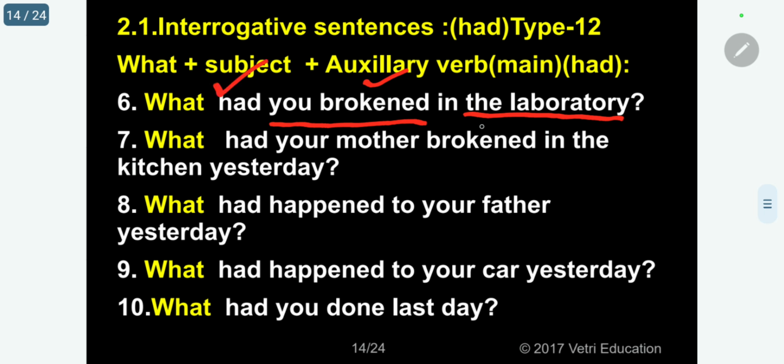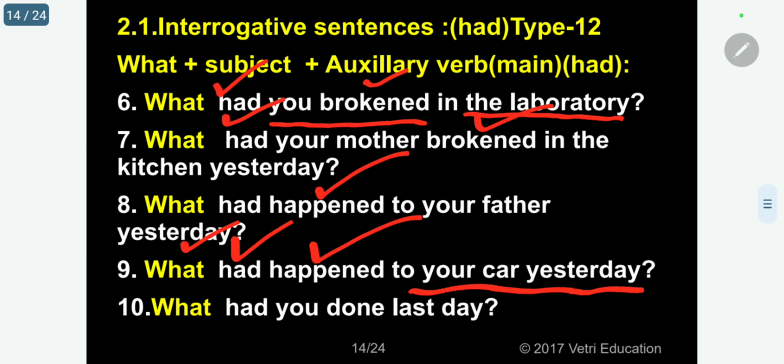What had your mother broken? Main verb, had auxiliary, in the kitchen yesterday. What had happened to your father yesterday? Happened, main verb, had auxiliary. What had happened? Main verb, had auxiliary, to your car yesterday.